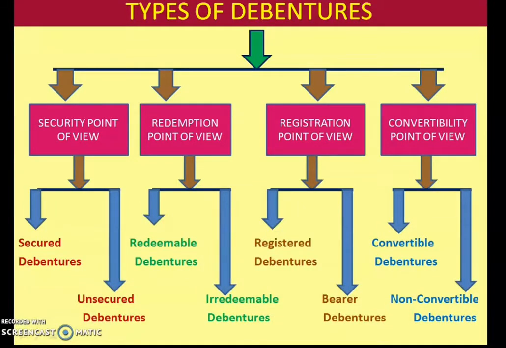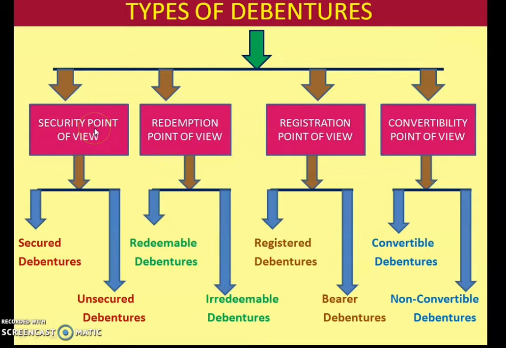Let us discuss the types of debentures. Debentures can be classified on the basis of the following. The first one is securities point of view. Second one, redemption point of view. Third one, registration point of view. And fourth one, convertibility point of view.